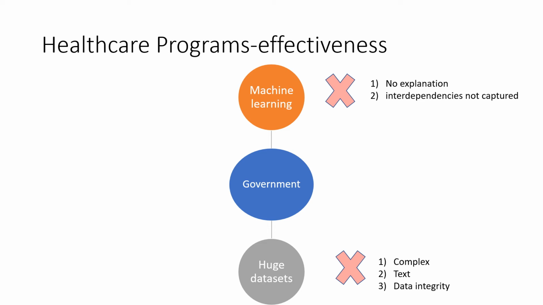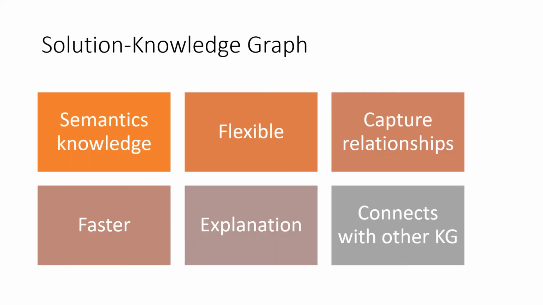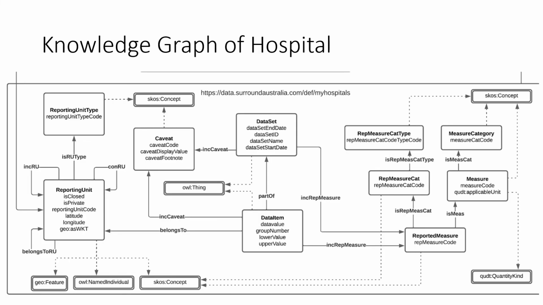And also these huge datasets are very complex, they are very high text based, and there is a problem of data integrity. So the solution is using knowledge graphs. Knowledge graphs can capture semantic knowledge, they are flexible in nature, they are able to capture relationships among entities, they are faster for queries, and they do provide explanations for a particular value, and they are able to connect with other knowledge graphs. So this is an example of knowledge graph of hospital which is built by Surround Australia, which I'll be using for my project.